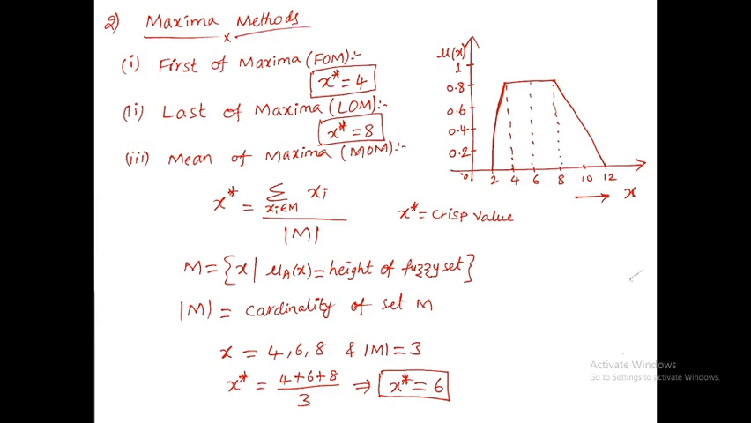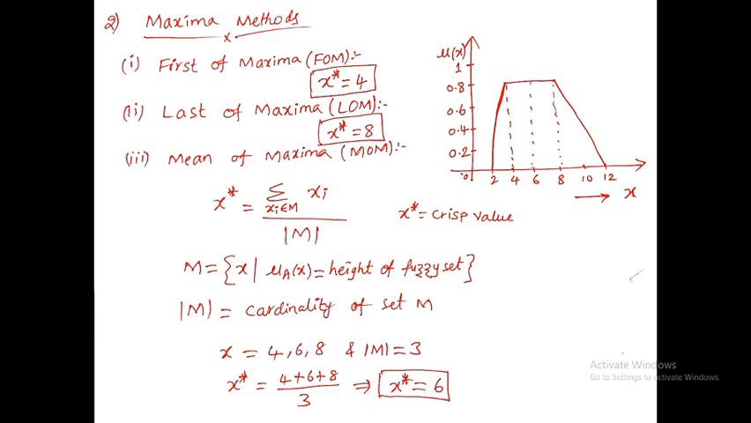How many values are there? What are the values? 4, 6, 8 are the numbers, right? How many numbers? To find out that, mod m here represents the cardinality of set m. So m set is nothing but 4, 6, 8 are the elements. To find out, mod m is equal to the number of elements. Cardinality is nothing but the number of elements in that set m, that is equal to 3.